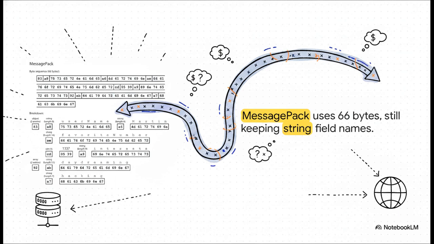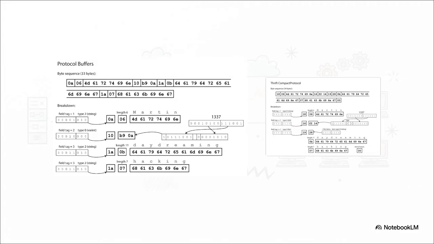Why? Because it still wastes valuable bytes transmitting the actual string field names, like username and favorite number, over the wire every single time. In a distributed system, that is a ton of wasted bandwidth. Now let's step up to Protocol Buffers and Thrift and see how they solve this. They cut that exact same payload in half, down to just 33 or 34 bytes. How? By completely ripping out those repetitive string field names. Instead, they replace them with immutable, hard-coded field tags.